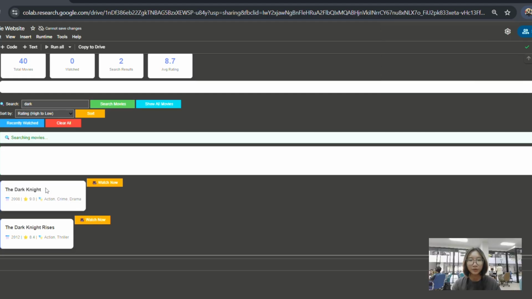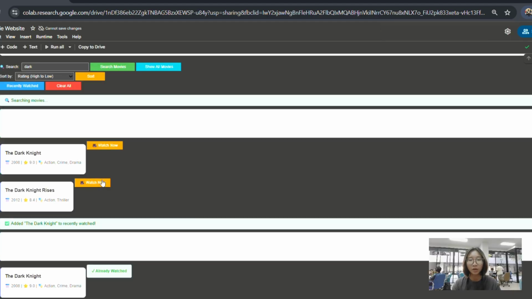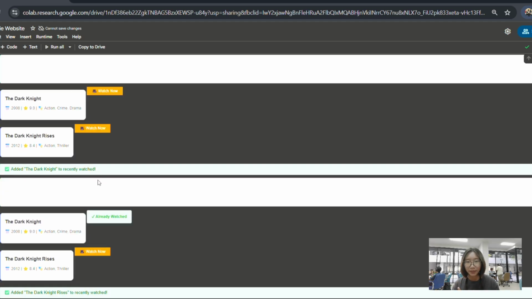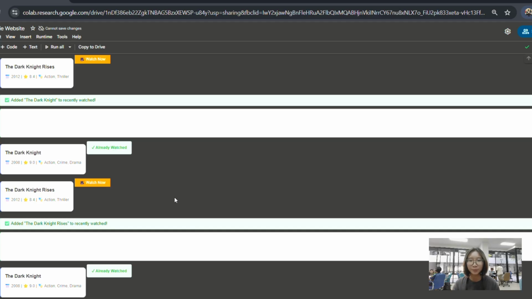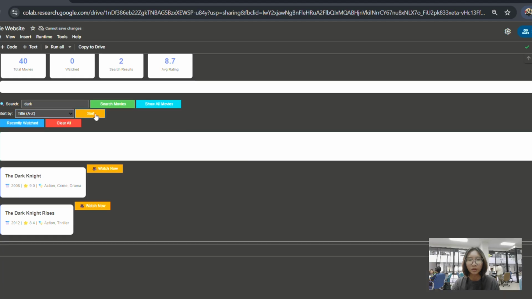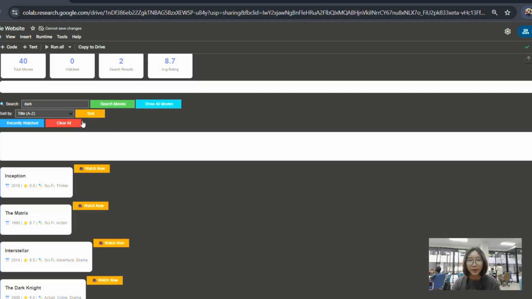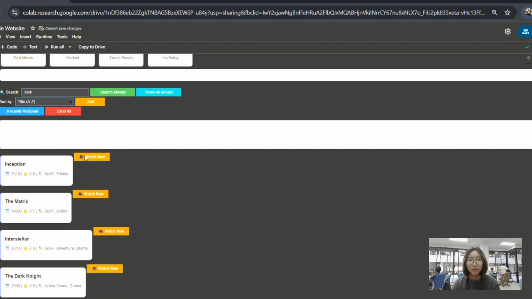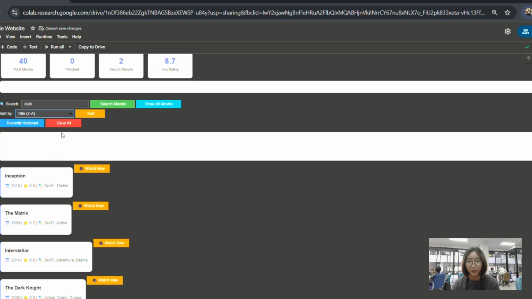For the overview, I will start by showing all 14 movies, so you can see them displayed as cards with rating and genre tags, as I mentioned before. I will type sci-fi in the search bar and click search. Instantly, only the science fiction films Inception and The Matrix are shown. Next, I will select rating high to low and click sort. The quick sort algorithm rearranges the list in real time.